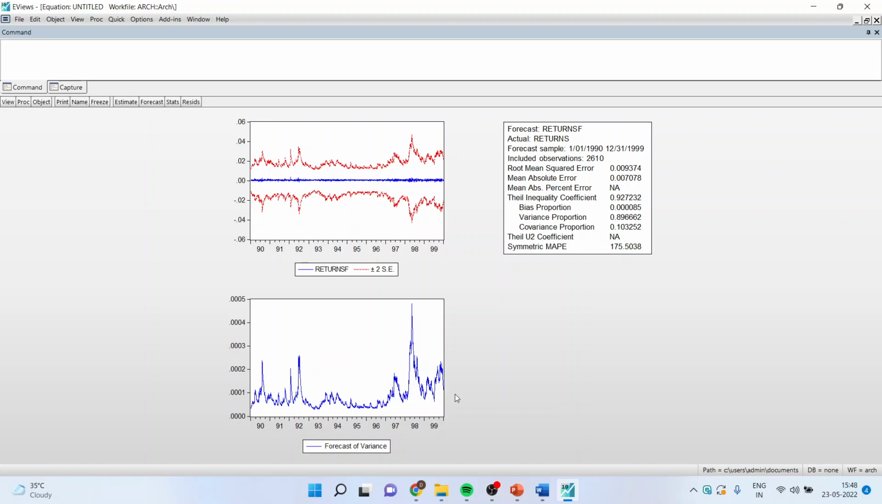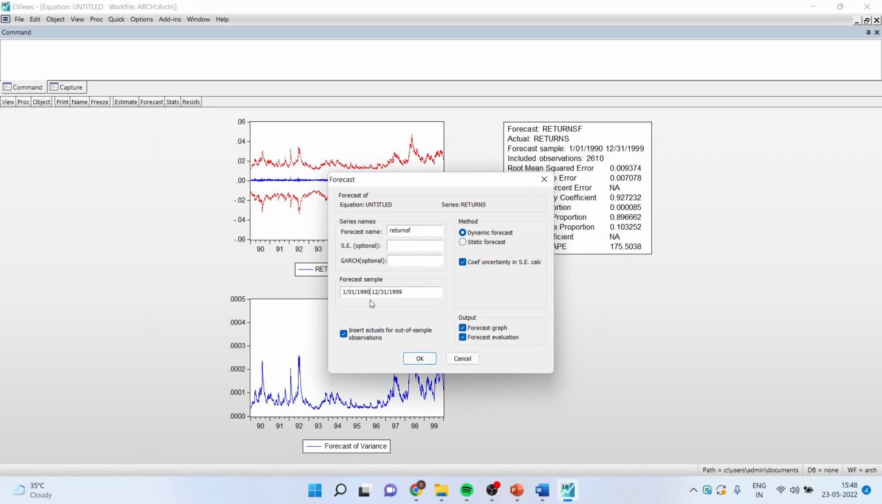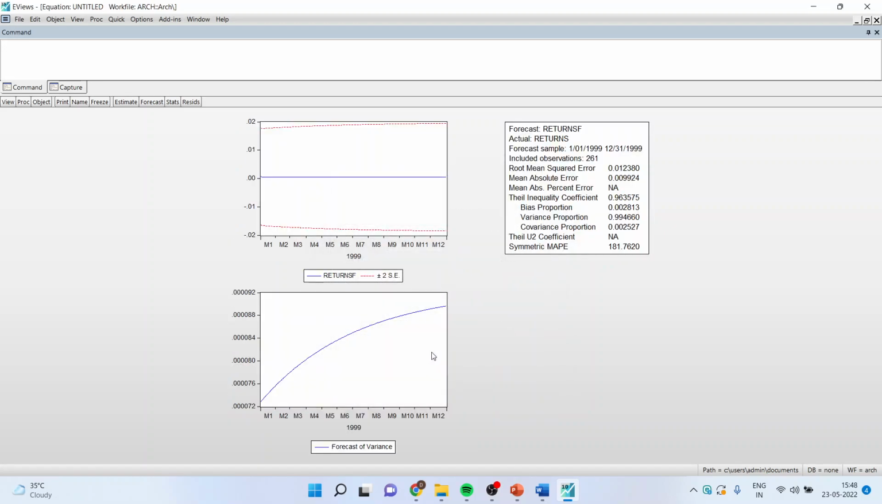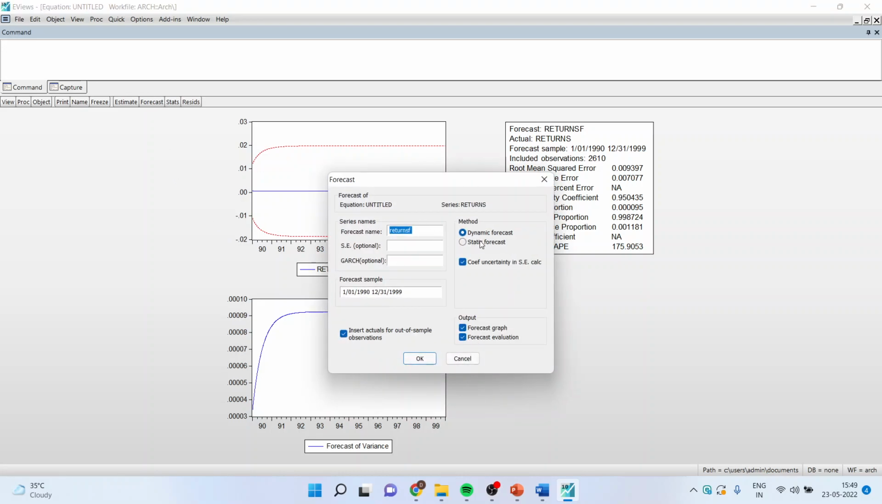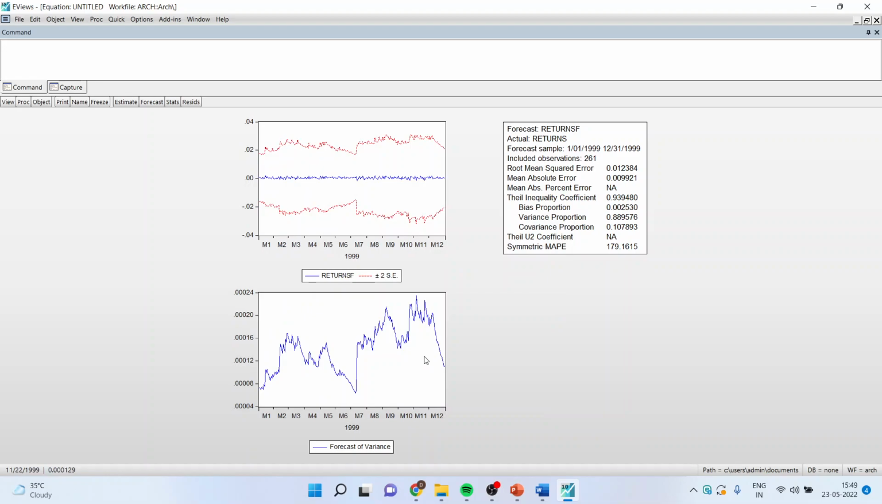Now I will do the forecasting for a subsample. So I'll go here in forecast. I'll change this to 99. Click OK. I'll have to change one setting. Instead of dynamic forecast, I'll have to go for static forecast, and I'll have to make this 99. Click OK. And you can see here that the returns are stable, but the asset shows a decrease in volatility. You can see a decrease in volatility at the end of the year.